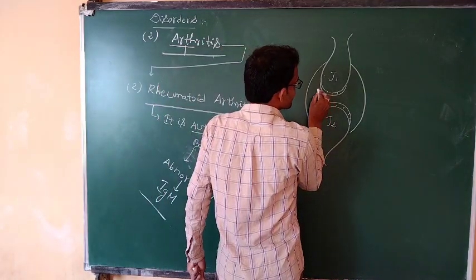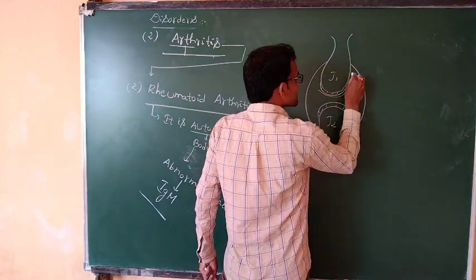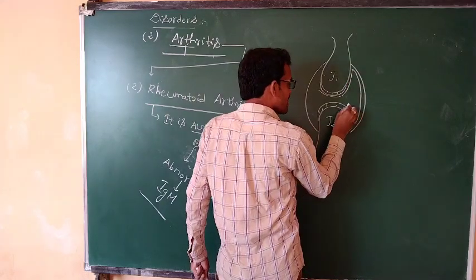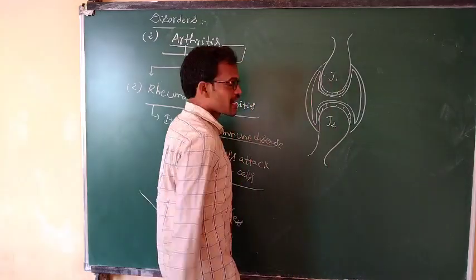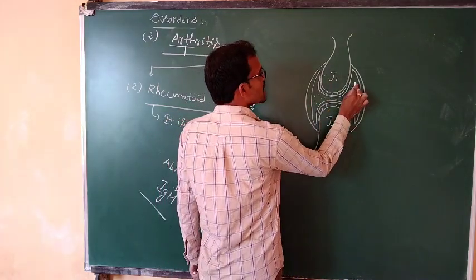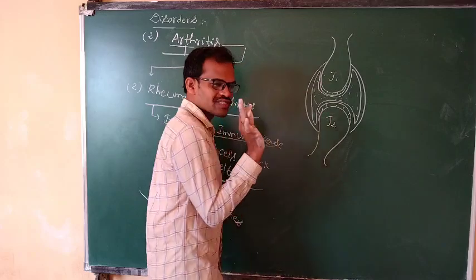What is the membrane? Synovial membrane. The synovial membrane produces synovial fluid.